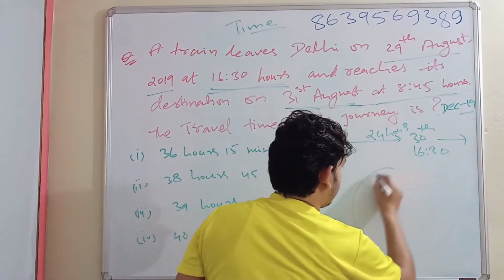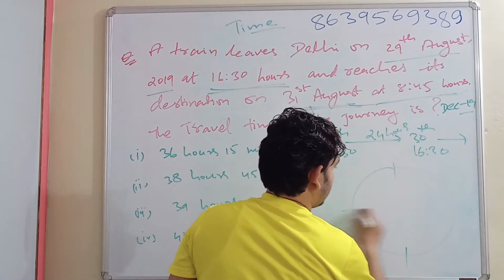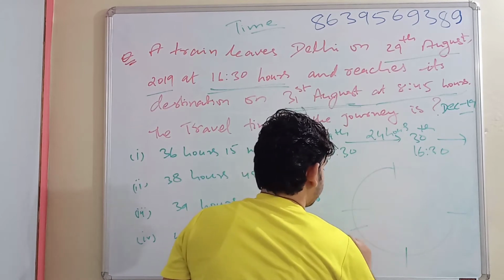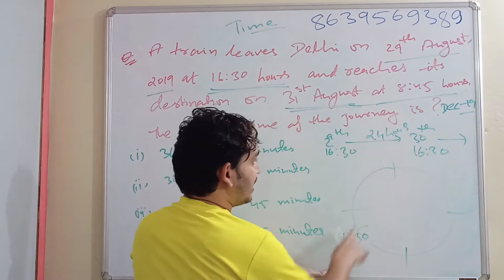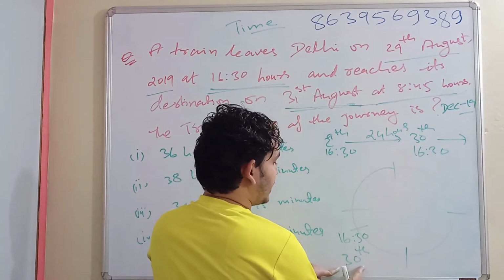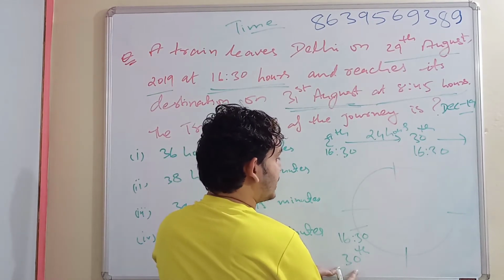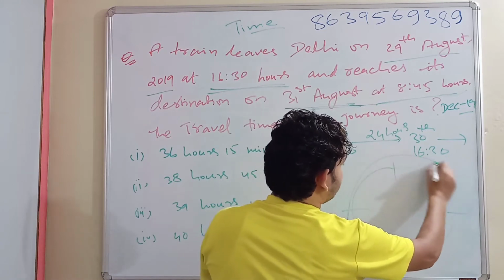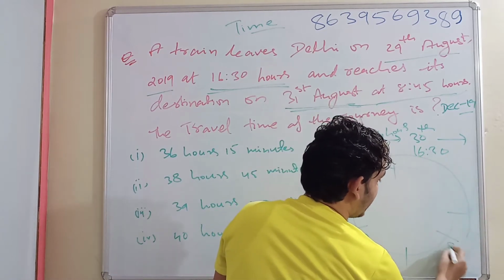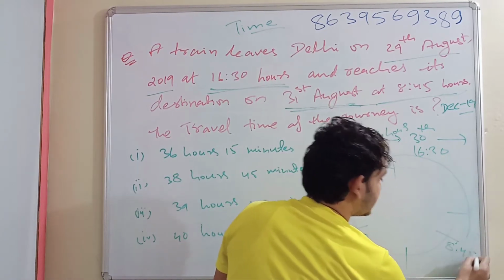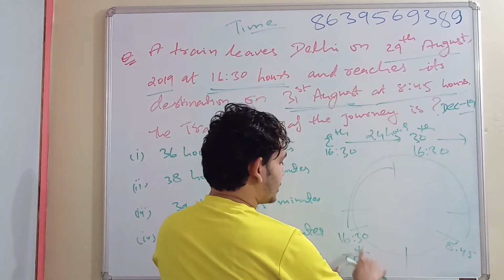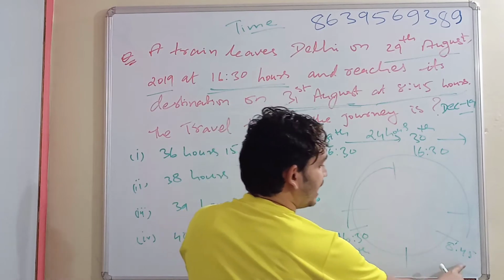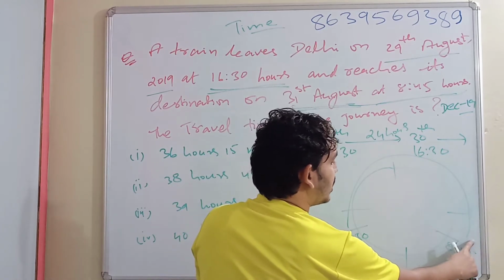So let's see, this was 16:30 on 30th now. After 24 hours completed, it is at 16:30 on 30th, and it completes on 31st at 8:45 hours. Now how many hours are completed between 30th August at 16:30 to 8:45 hours on 31st?